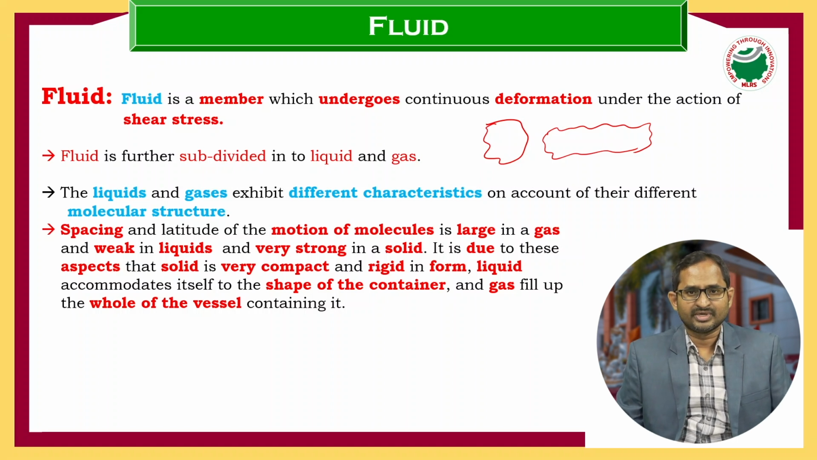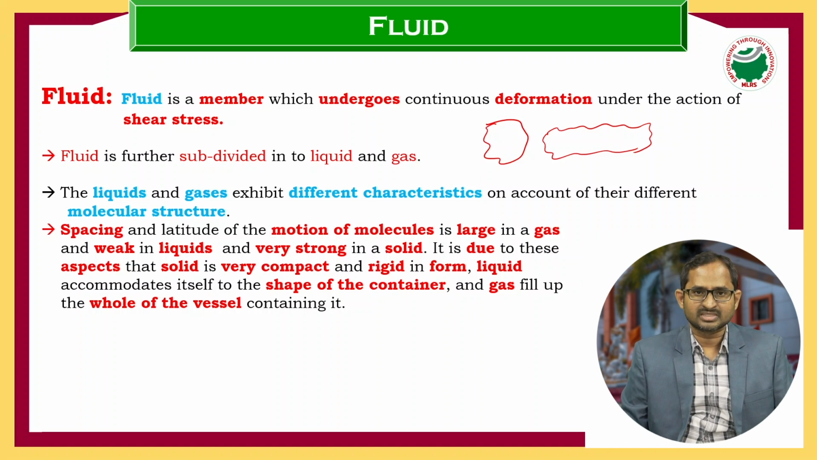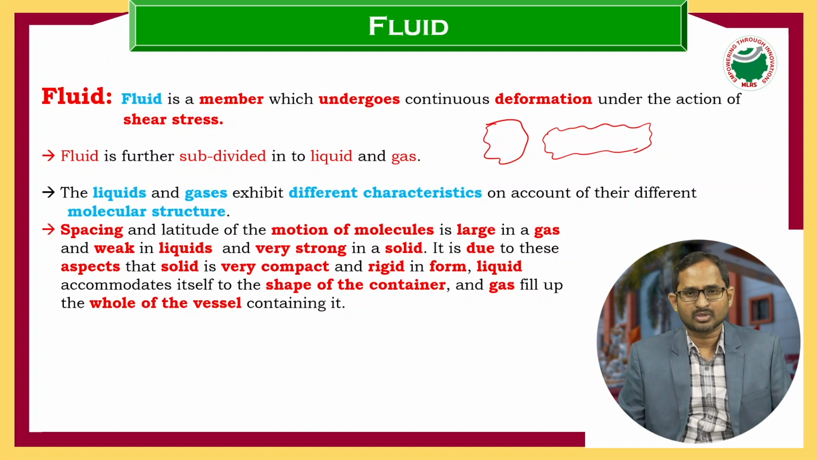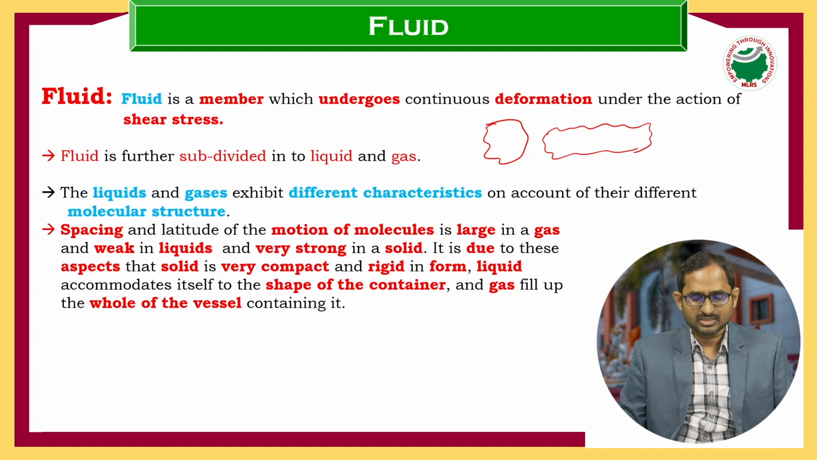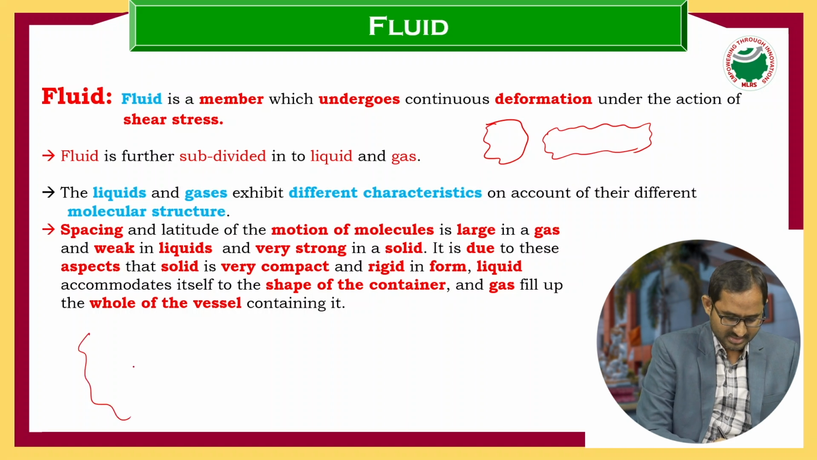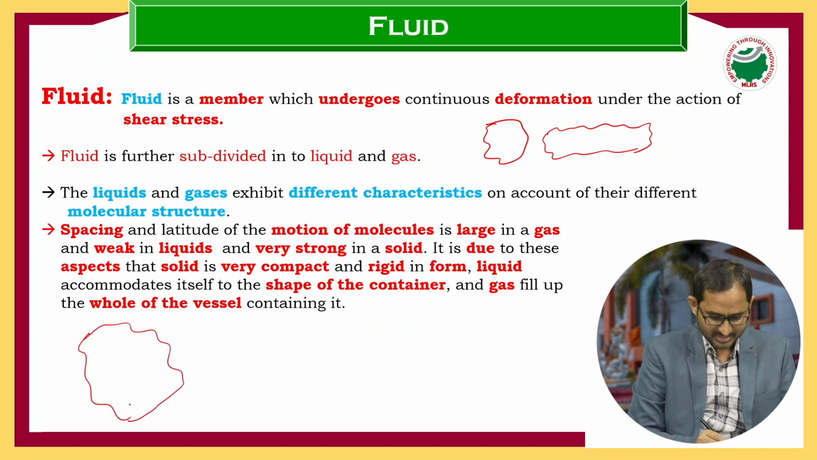Fluid is further classified into two types. One is liquid and one is gas. Based on their molecular structure, liquid and gas will show different characteristics. So what is the meaning of molecular structure? The meaning of molecular structure is the spacing between the molecules, particle to particle. Let's consider a gas. For gas, an example is air. Let's assume this is the structure of a gas.